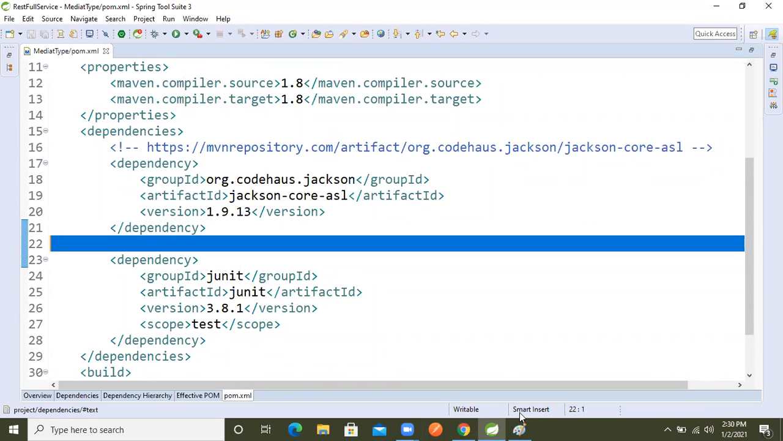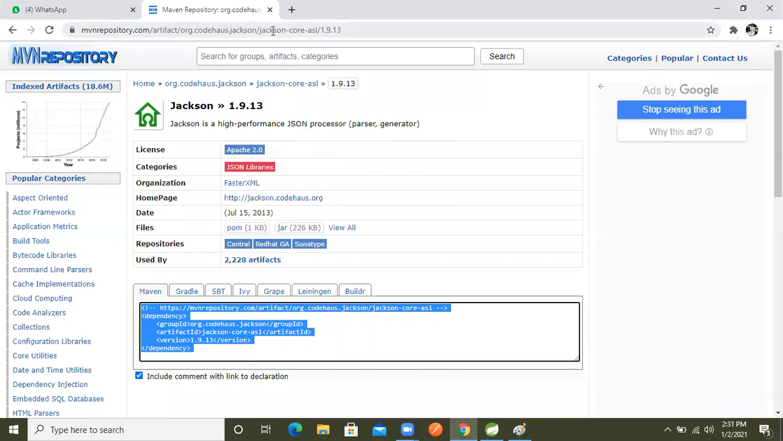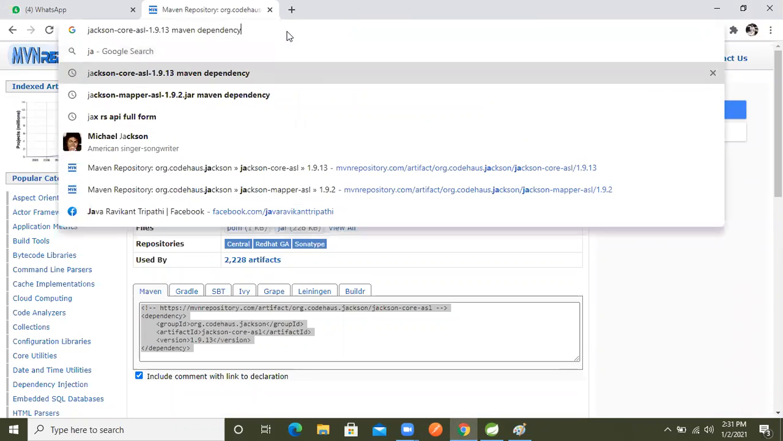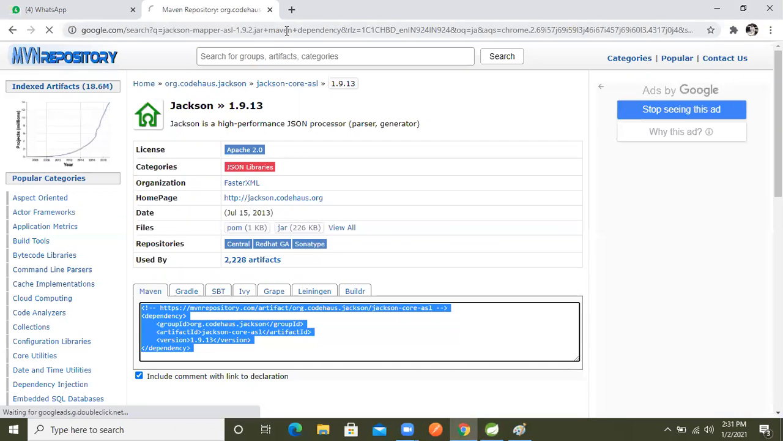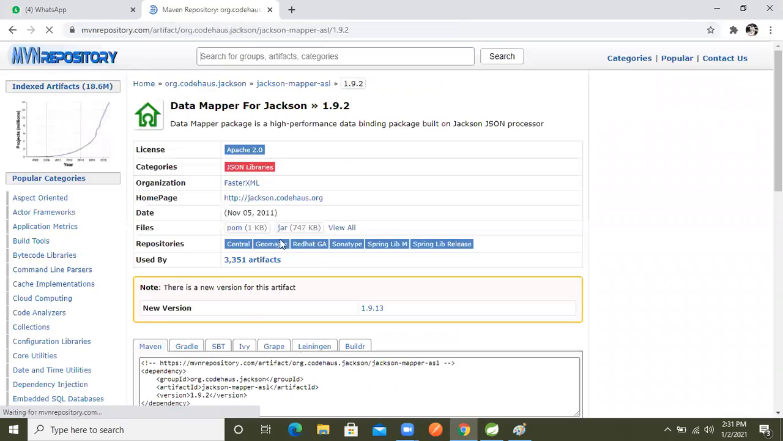Second, what we will do now? Second, again we will go on the browser only. Again we will take Jackson Mapper, right? Jackson Mapper ASL. First one, again we will select it. Again we will select first one only.